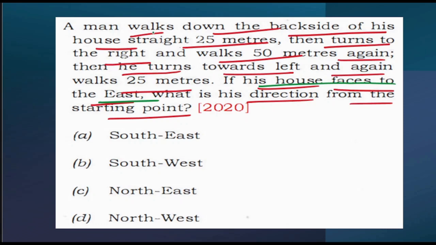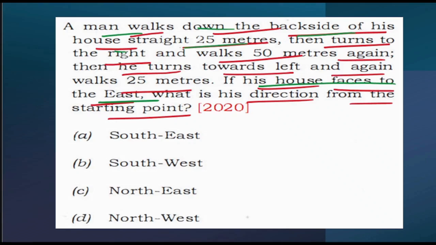At the very beginning, they said that a man walks down the backside of his house straight 25 meters. So you can assume that the front side is towards the north direction, which means the backside will be towards the south direction. But that is not the case over here. They have clearly mentioned that the house faces to the east. So let's suppose the house is facing towards this direction, east. Now in which direction is the man going?